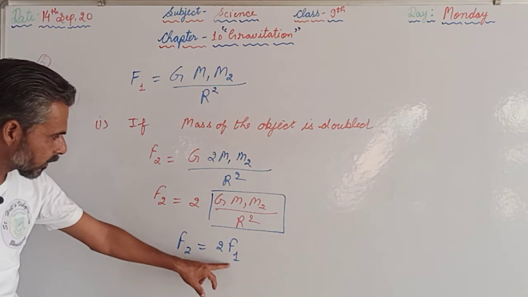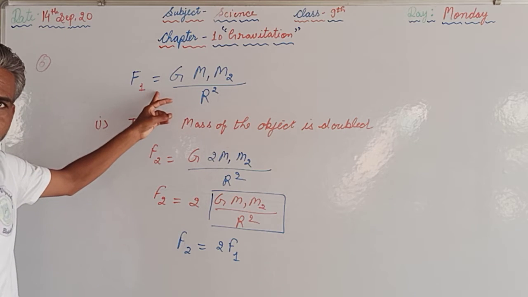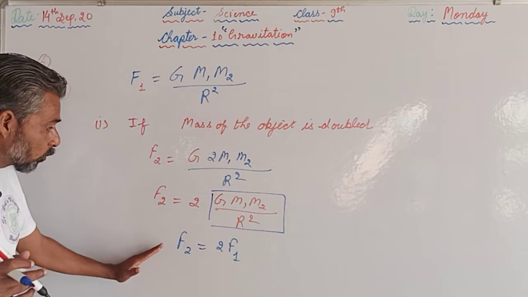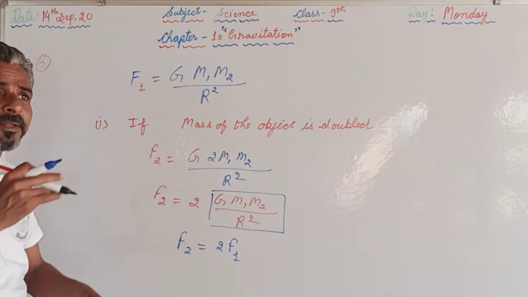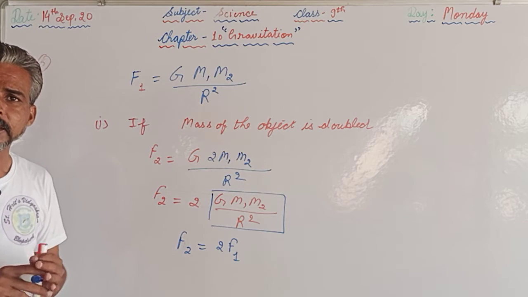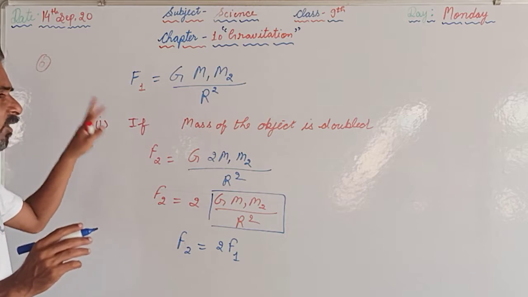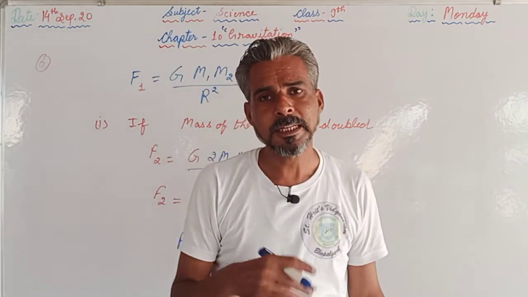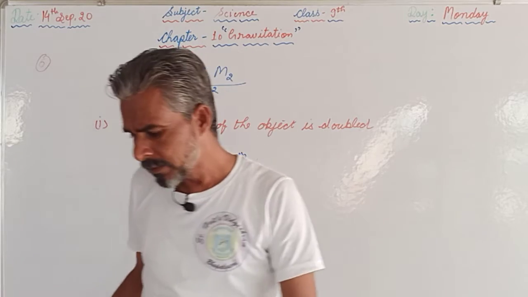Now F1 was the initial force and F2 is the force after doubling the mass. So F2 becomes twice the F1. Means we doubled the mass, so the force also becomes double. This was the first part. It means if we double the mass of any of the objects, then the force experienced will be doubled as well.